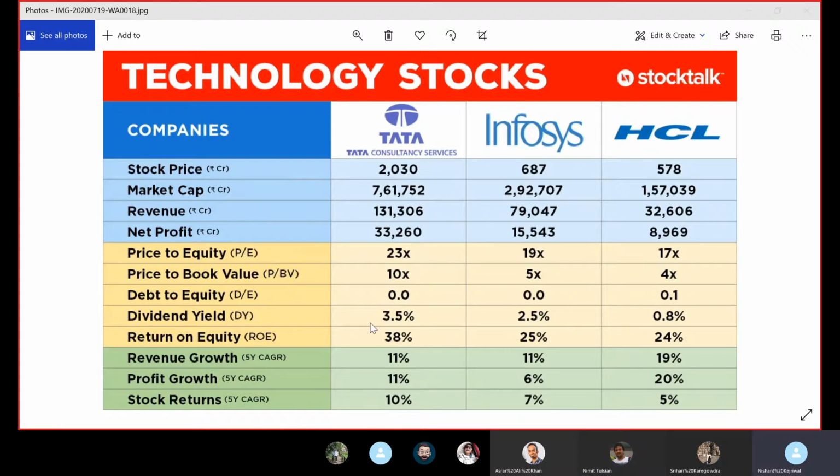Very good point, right? So this is what I wanted people to tell. So if you see, TCS is giving a higher dividend compared to others, and this is a dividend yield, okay? Which means if the share price is 100, TCS is giving 3.5 rupees as dividend. Infosys, on the other hand, if the share price is 100, is only giving 2.5 rupees as dividend. And HCL for a share price of 100 is only giving 80 paise as a dividend. So this tells us that your P ratio is not only determined by profit growth, but how well the company is sharing that profit. So your dividend yield is also a very important metric which determines your P ratio. Is this clear to everyone?